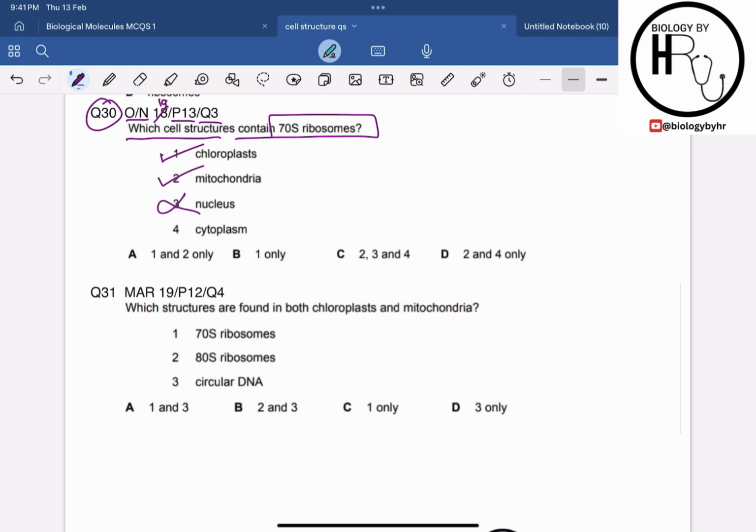Cytoplasm: yes, the cytoplasm of a prokaryotic cell can contain the 70S ribosome, but I believe they are talking about the eukaryotic cell because they are talking about the chloroplast and the mitochondria as well, and they are membrane bound organelles, and membrane bound organelles are only found in eukaryotic cells, not in prokaryotic cells. So 70S ribosomes are not found in the cytoplasm either, right? So hence the correct answer for this MCQ would be option A, 1 and 2 only.